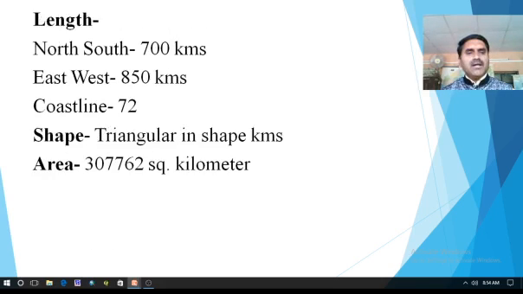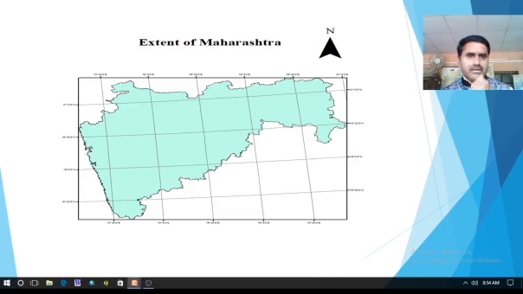Length of Maharashtra north south is 700 kilometer, while east west length is 850 kilometer. So east west length is more than the north south length, and sorry, here by mistake there is 72, but we have a coastline of 720 kilometer. Shape is triangular. Area covered by Maharashtra is 3,07,762 square kilometer. So this is all about the location and the area of Maharashtra.